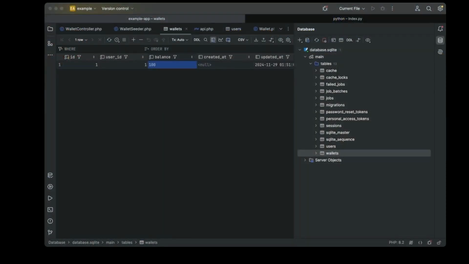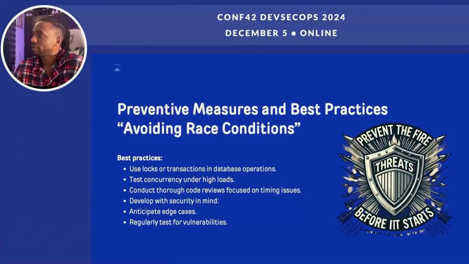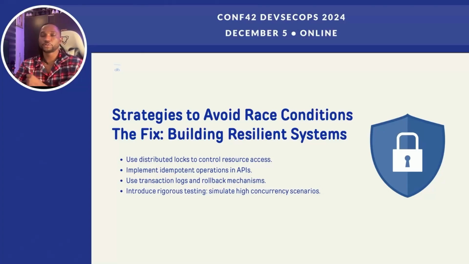So one of the things that we did, let me go back here, is one of the ways to be able to prevent race condition is to use things like we call distributed locks to be able to control resource access. Use transaction logs and rollback mechanisms, like your DB transactions, to make sure that when there is a breach or a failure at any point, it can roll back the previous record that it has entered. And like I said earlier, introduce rigorous testing, probably in a controlled environment, and simulate high concurrent scenarios to be able to show that your code is running very smoothly.